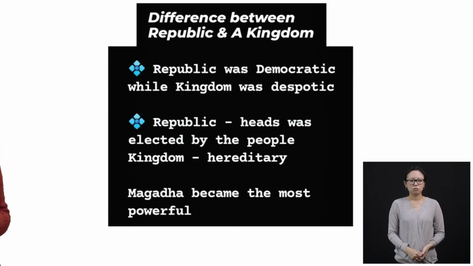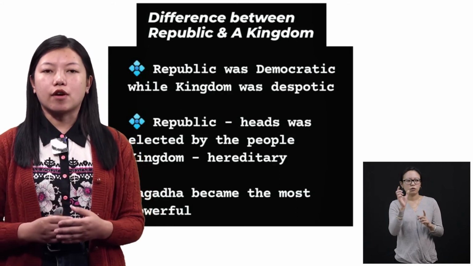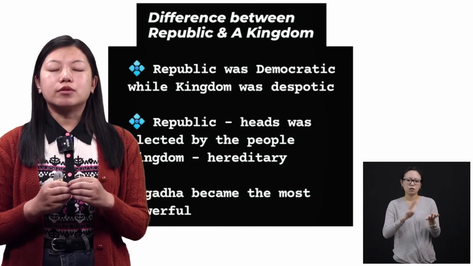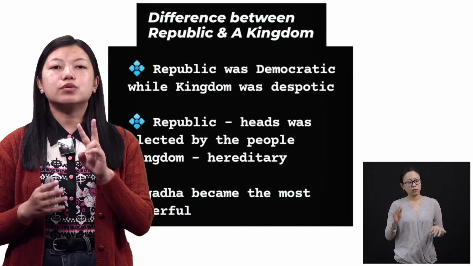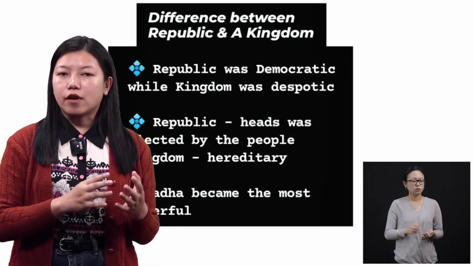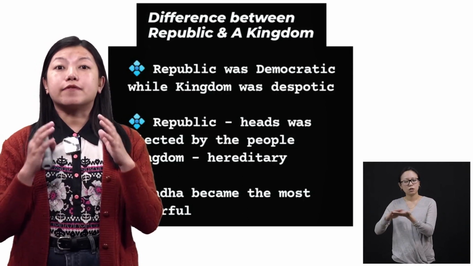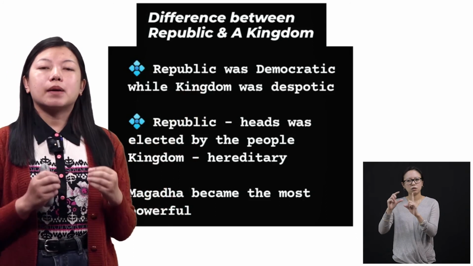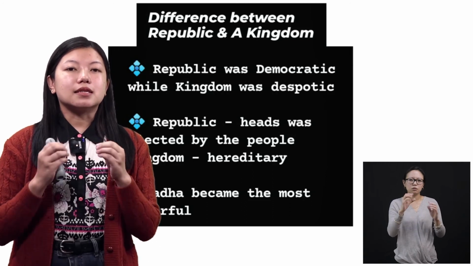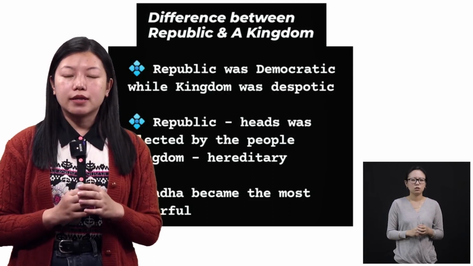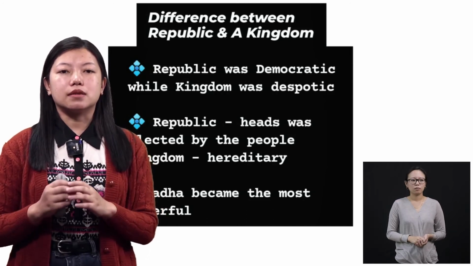So there are differences, okay? There are differences between a republic and a monarchy type of government. If you remember, I told you that there were Janapadas and Mahajanapadas. Now they were divided into two types. One was the monarchy type of government and the other one was the republic type of government, okay? Now see here, the republic was a democratic type of government. That means to choose a leader, the decision is taken by many people, all right? And if most of the people have chosen one particular person, then he is made the ruler.